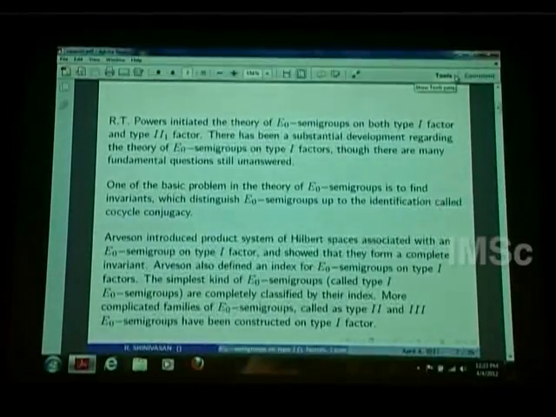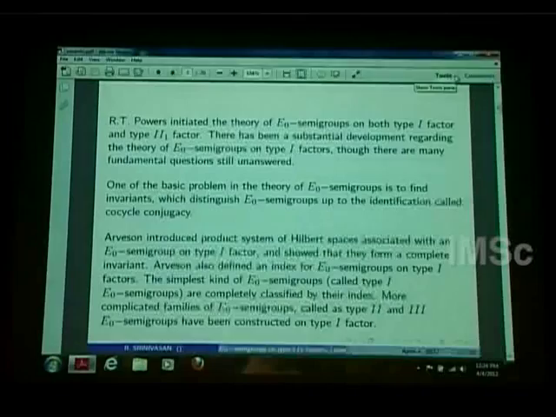So I'm talking about two objects: one is an E0 semigroup and another is a factor. And I'm talking about types. There are different types of E0 semigroups. E0 semigroups are divided into three types, type I, II, III, and factors are divided into three types, type I, II, III, and as such there is no relation between them. I'm not going to talk about the types of E0 semigroups in this talk. The point is, on type I factors there are a lot of examples. Arveson, using his index, classified all the type I E0 semigroups on type I factors.